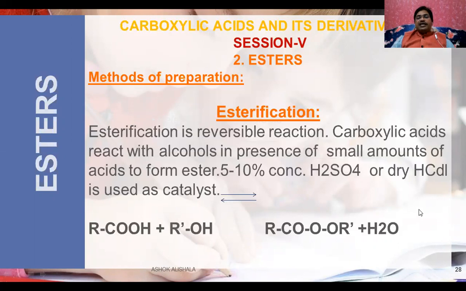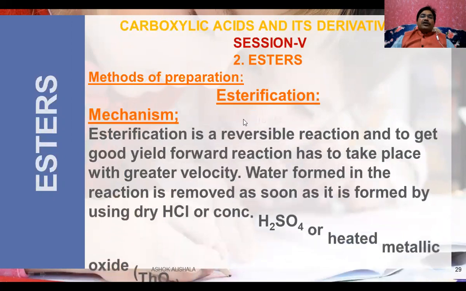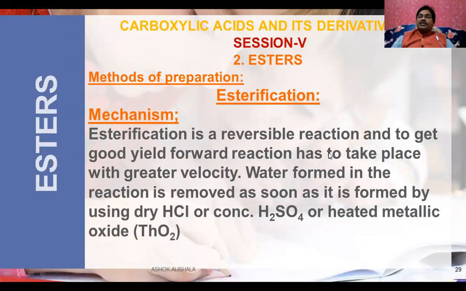Now let us see this reaction. Esterification is a reversible reaction. To get a good yield, the forward reaction has to take place, because the reverse reaction is ester hydrolysis and the forward reaction is esterification. Therefore the forward reaction must be favored. For that, what to do? The water formed in the reaction mixture must be removed as soon as it is formed, because when water is removed, no reverse reaction takes place.